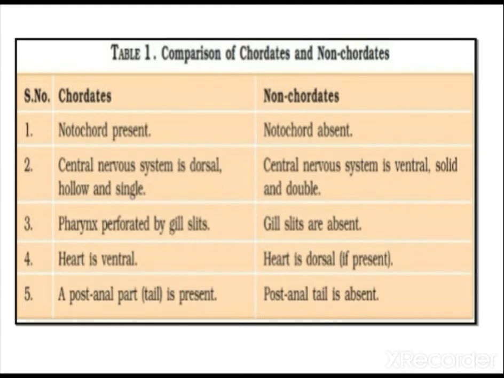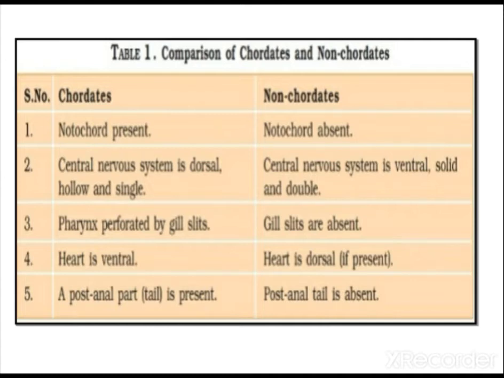So let us compare chordates and non-chordates. In chordates, the notochord is present; in non-chordates, the notochord is absent. The central nervous system is dorsal, hollow and single in chordates, and ventral, solid and double in non-chordates.